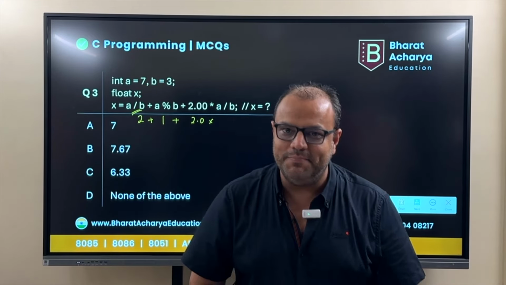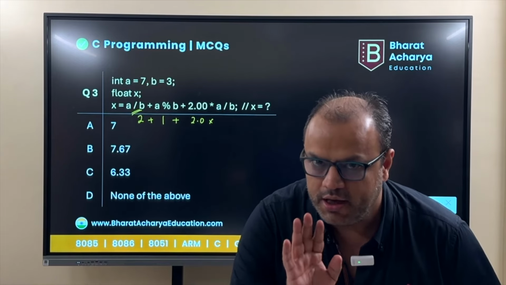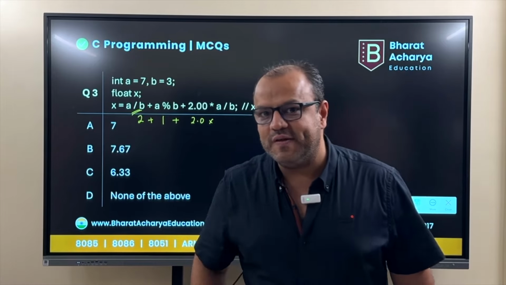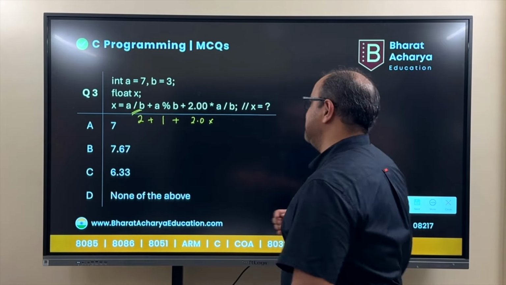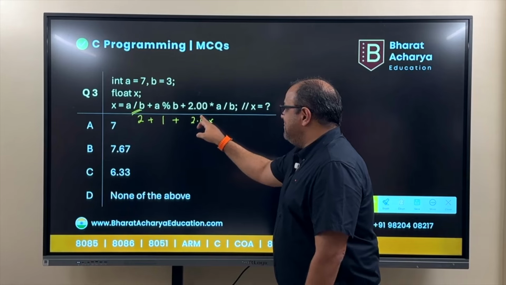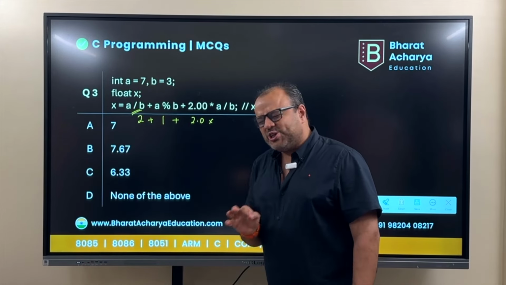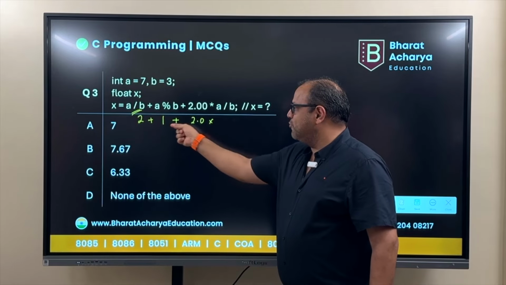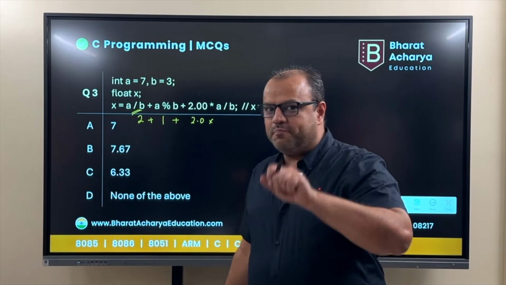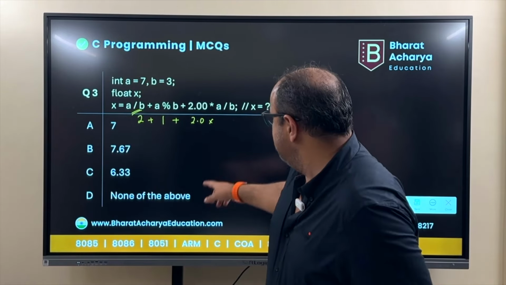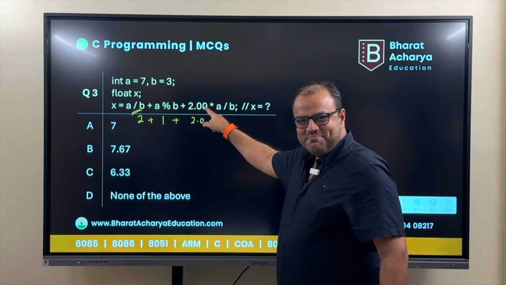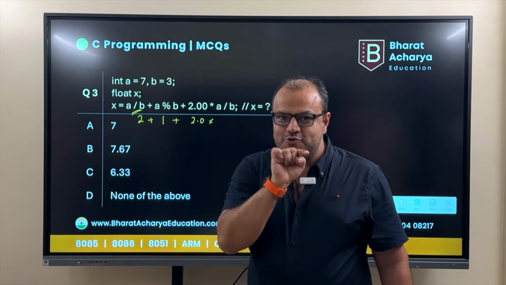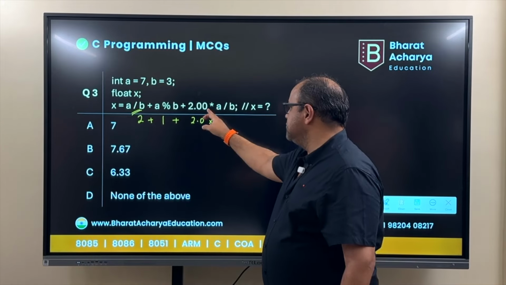Now, a divided by b is 2.33. If it was just a divided by b, it would have just taken 2 because both of them are integers and the operation would be an integer operation. Had this been multiplied by just 2, not 2.0, just 2, then it would be 2 into 2, 4, 4 plus 3, 7, 7 would have been your answer. If you pick 7 as the answer, that's the mistake you made because you did not pay attention to this .0. That is the catch of this question. 2 written as just 2 means it's an integer, which means all of them are integers.